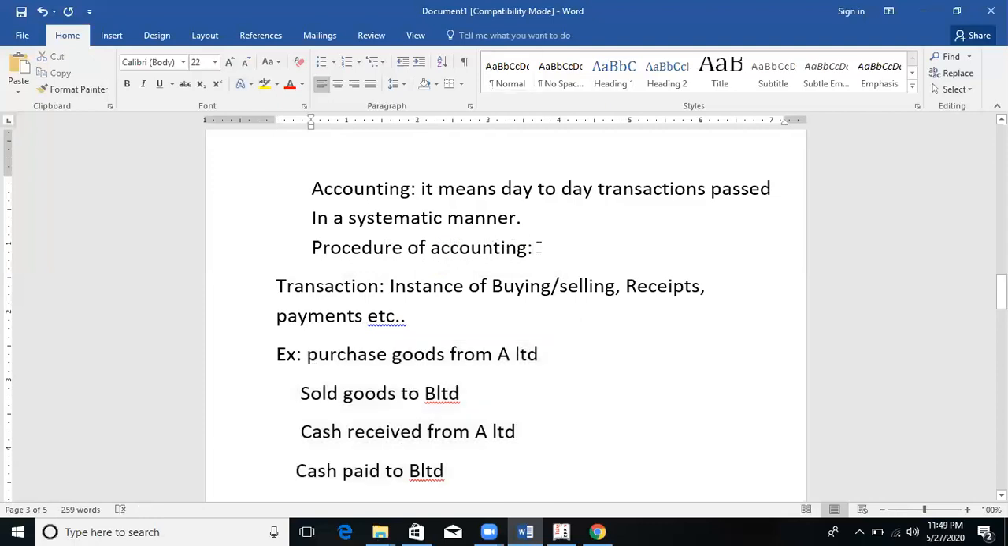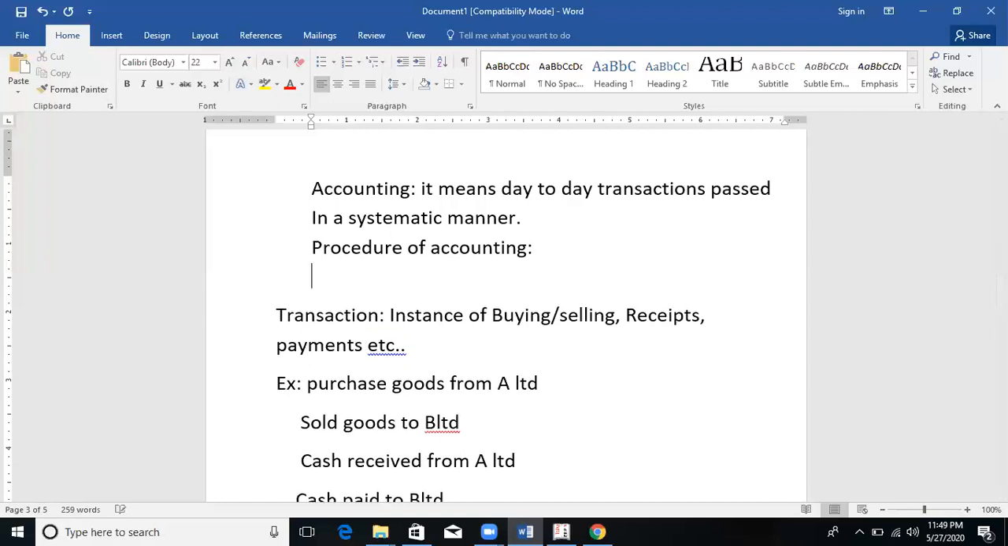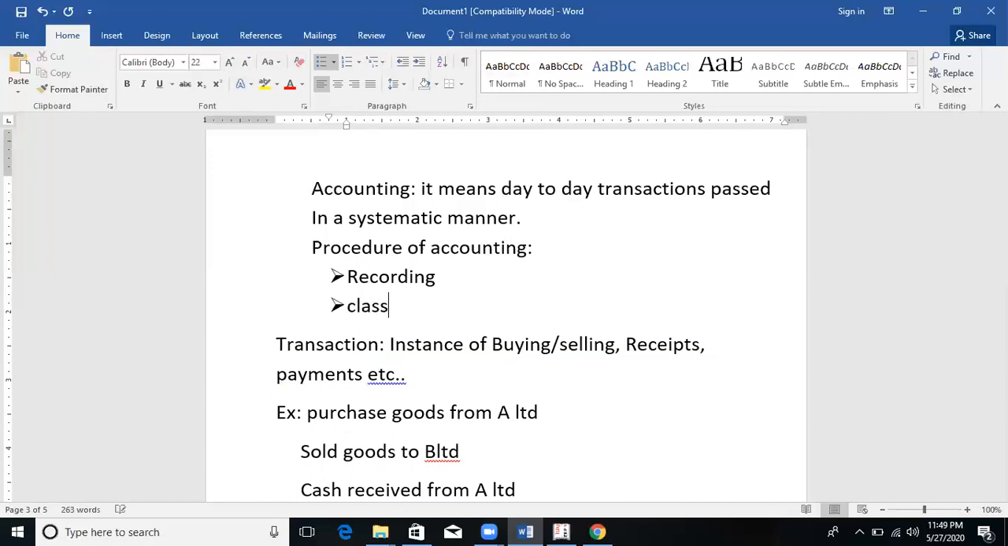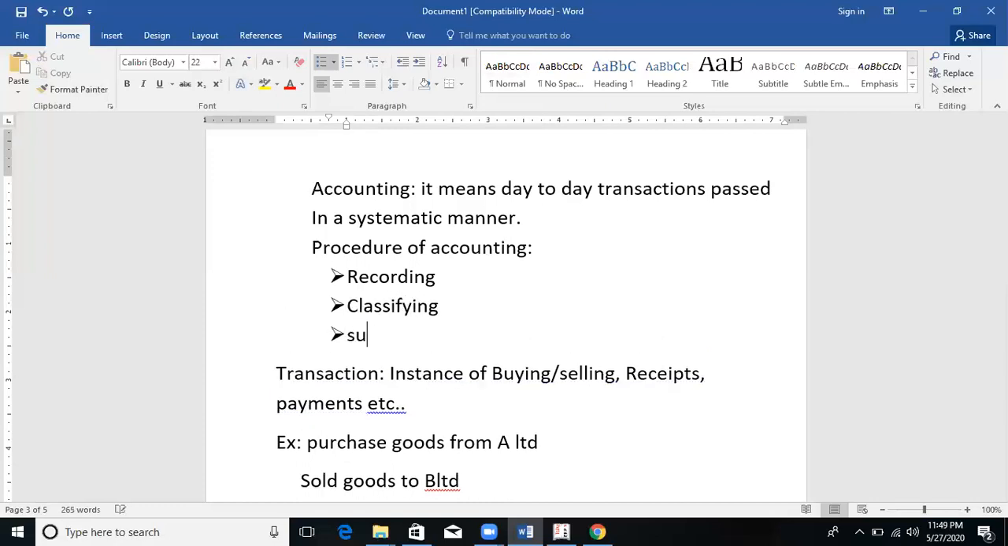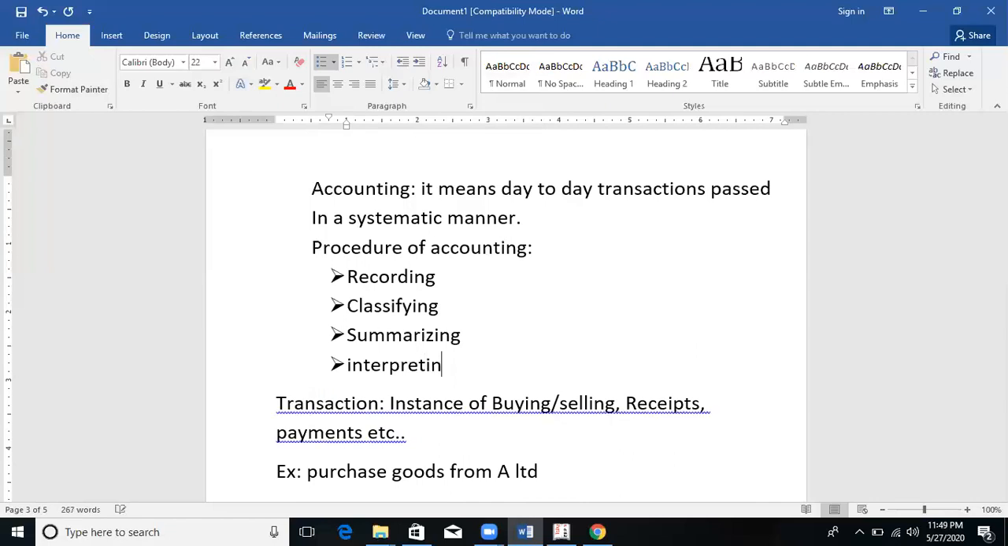So these particular transactions from day to day, how you will pass them in a systematic way, that is called accounting. There should be a procedure for accounting. So one by one, let's discuss. First one, recording. Next one, classifying. Next is summarizing. Next is interpreting. So these are the four categories by which you will prepare day-to-day transactions in a systematic way.